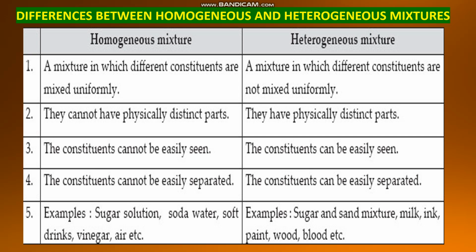The constituents of a homogeneous mixture cannot be easily seen. The constituents of a heterogeneous mixture can be easily seen. In homogeneous mixture, the constituents cannot be easily separated. In heterogeneous mixture, the constituents can be easily separated. And examples of homogeneous mixtures: sugar solution, soda water, soft drinks, vinegar, air, etc. Examples of heterogeneous mixtures: sugar and sand mixture, milk, ink, paint, wood, blood, etc.